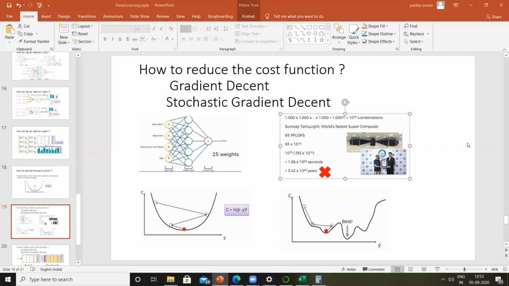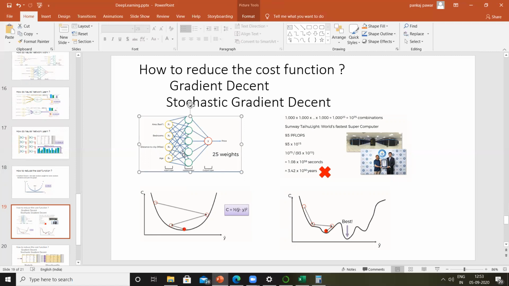So we measure computer speed in terms of clock speed, indicated by how many cycles it needs to complete one floating point operation. Based on that, we decide the computer speed. So this Sunway TaihuLight is capable of doing, say, 93 petaflops every second. All right, so this is its capacity.